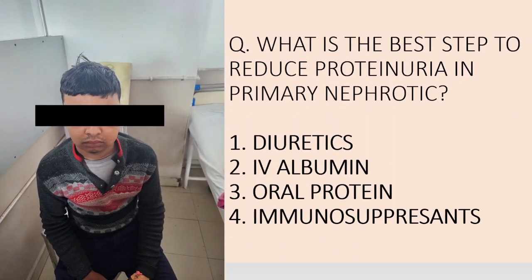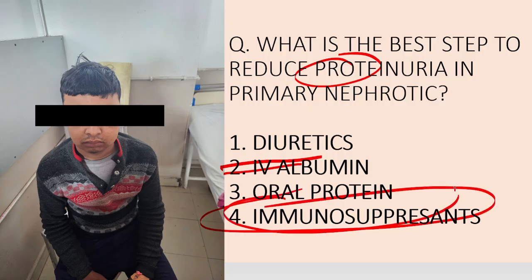Again, related to the same patient, what is the best treatment to reduce proteinuria at this point? Many of the students wrote IV albumin. It is not the answer. The answer is immunosuppression. What is the best treatment to reduce edema in primary nephrotic syndrome? Treat the primary disease, whichever it is. So the primary nephrotic cause, minimal change disease, responds to immunosuppression. So the answer is immunosuppression.